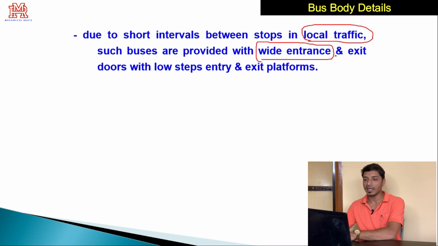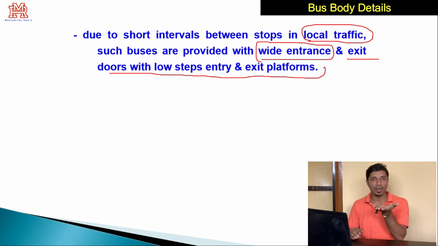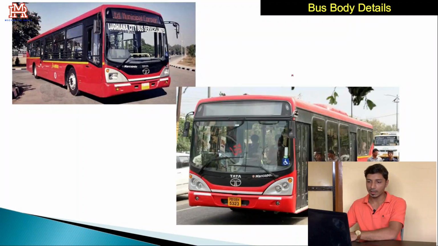So wide entrance and exit doors with low step entry and exit platforms. It means the height of these steps is also lowered, so that it will facilitate proper entry and exit for the passengers. So these types of buses, see, this is the layout that we have seen.